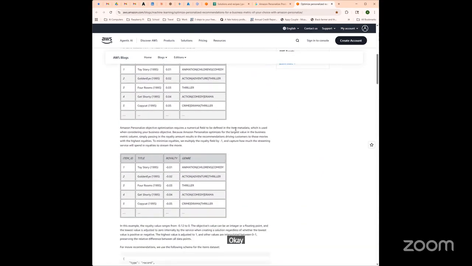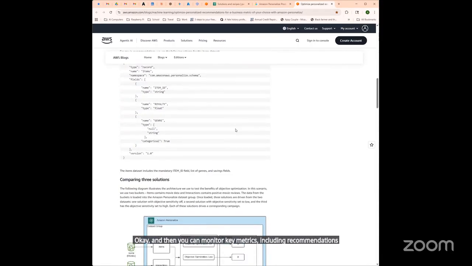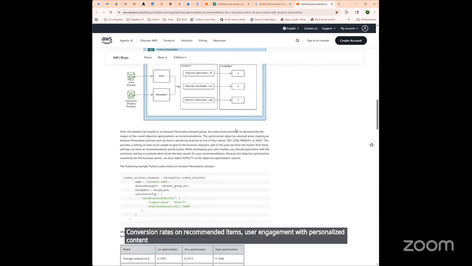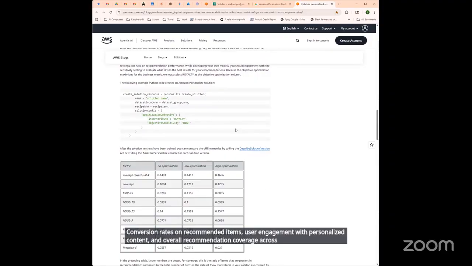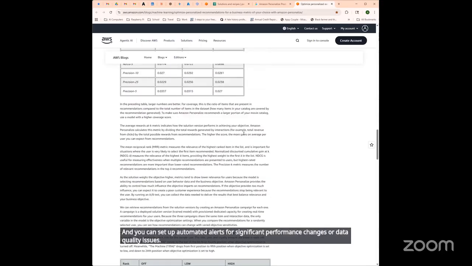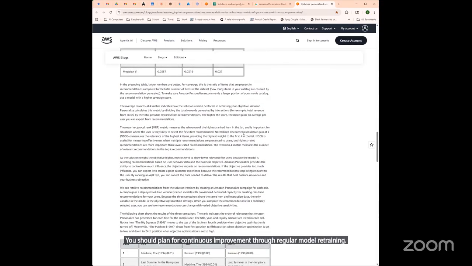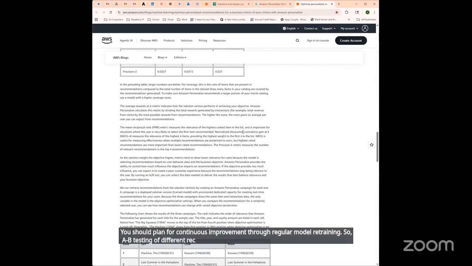Okay. And then you can monitor key metrics, including recommendations, click-through rates, conversion rates on recommended items, user engagement with personalized content, and overall recommendation coverage across your catalog. And you can set up automated alerts for significant performance changes or data quality issues. You should plan for continuous improvement through regular model retraining. So A/B testing of different recipes and incorporation of new data sources will help you as your business evolves.